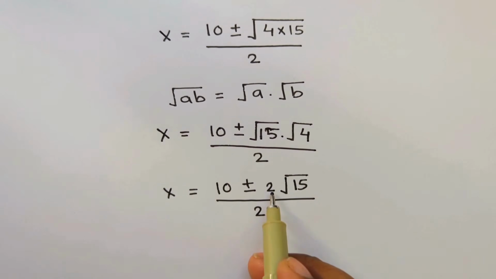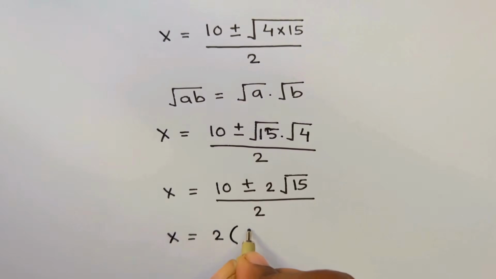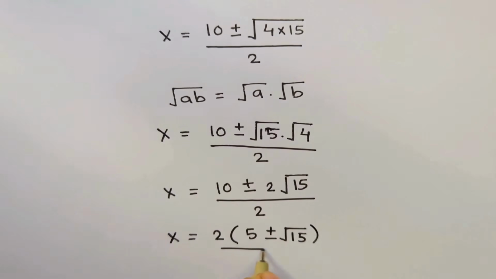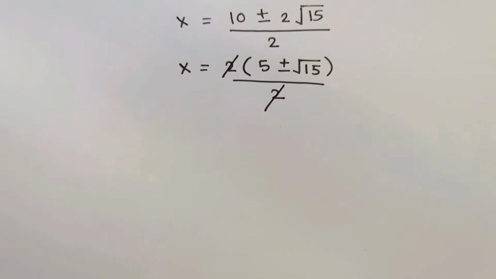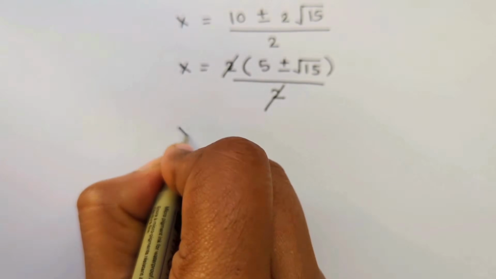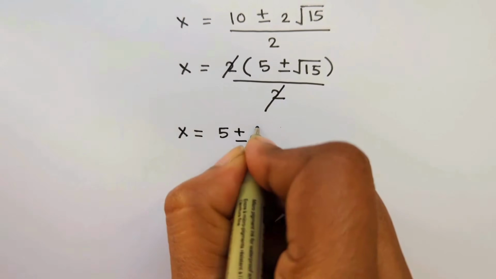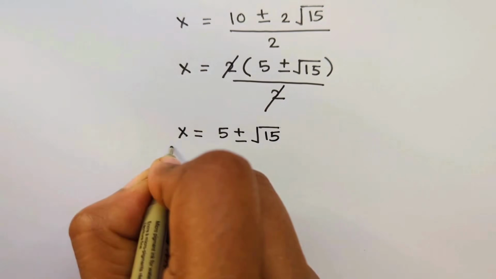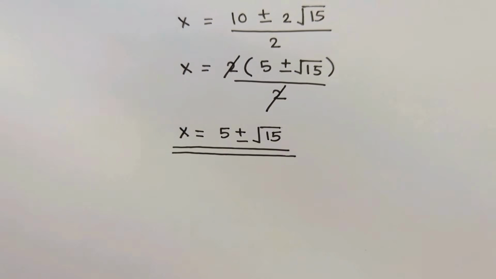Now we know that 2 is common in the numerator, which will be 5 plus or minus square root 15 divided by 2. Now we can cancel these 2. So now you can see clearly x is either 5 plus square root of 15 or 5 minus square root of 15. So basically we get two different values of x.